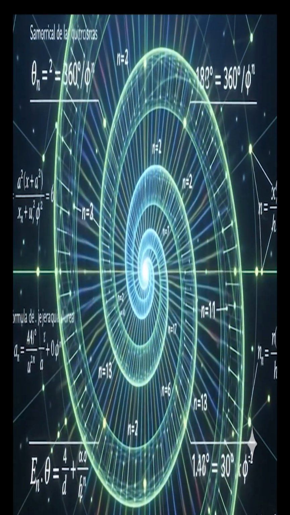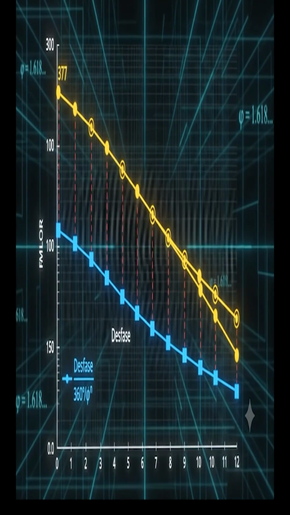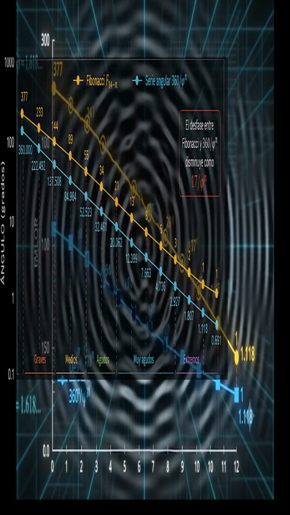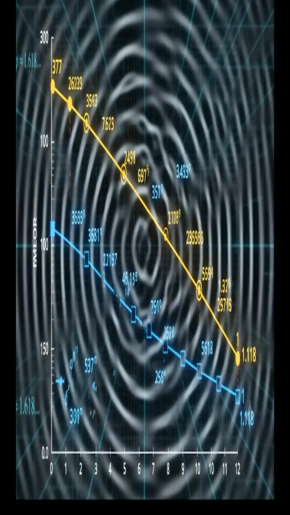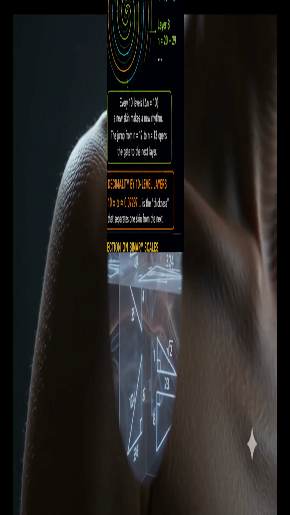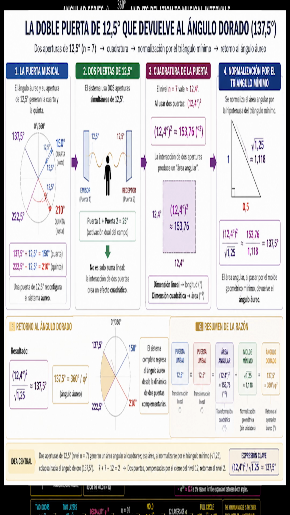It activates the F void 150 born from phi to the 2 and ends 10 cycles later at phi to the 12 with 1.118. Experimentally recognized as the magic angle that generates superconductivity and moiré in graphene. Moiré that forms wave interference patterns between the eyebrows, which furrow the brow and descend to the skin as layers, furrows.